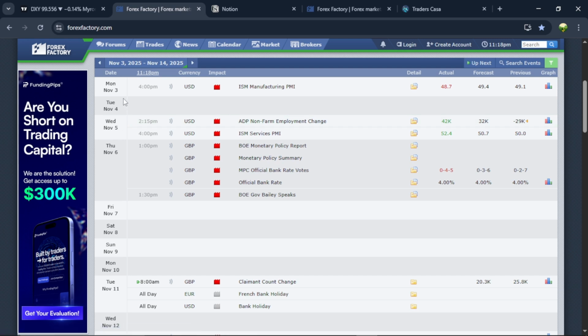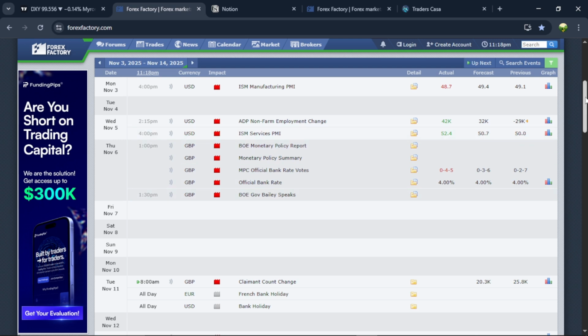So Monday we have news for USD. Tuesday there was no news. So this is for the week prior to the new week, right? For Wednesday we have news on USD. Then we have a lot of news on pound on Thursday. So Thursday was the main day of the week for pound news. The currency with the most news for the week was pound, and Friday there was no news.